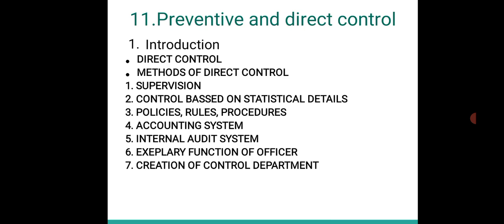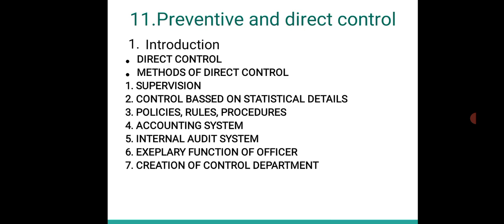Next comes policies, rules and procedures. Policies, rules and procedures, maybe the methods and programs, are also used for controlling. Policies maintain control by deciding the work area of the decisions. Rules directly give the commands as to what can be done and what is not to be done, right? Procedure decides what will be the sequence of the work. With the policies, rules and procedures, it can be immediately found out whether there are any deviations in the work done by the people or the machine, and that is why it helps to have a kind of overall controlling system.